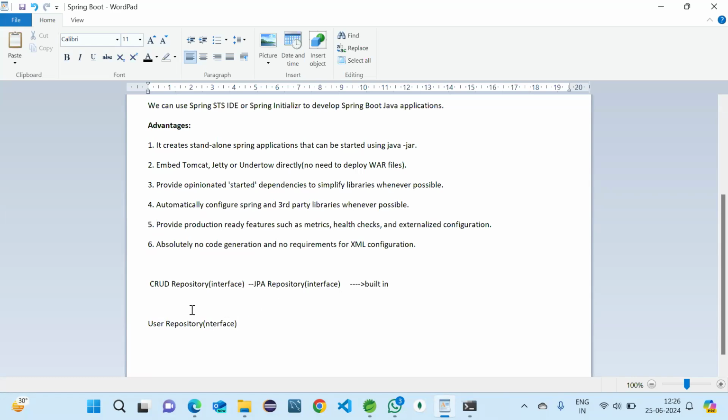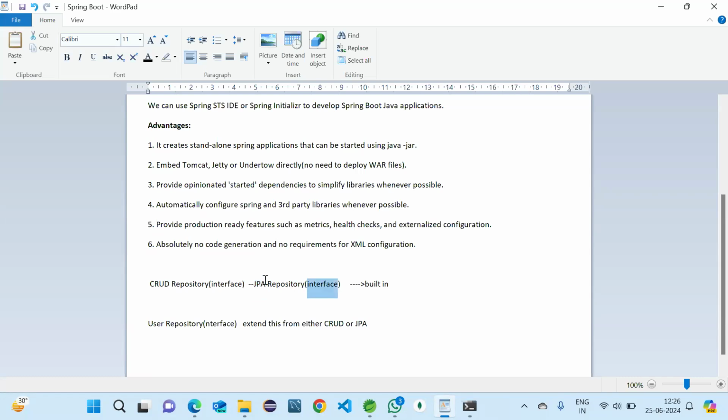Now we will extend this interface from either CRUD repository or JPA repository, we choose any one. If we do it like this, we can access the methods in CRUD or JPA.